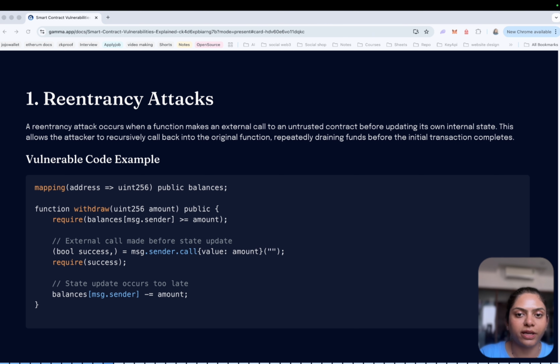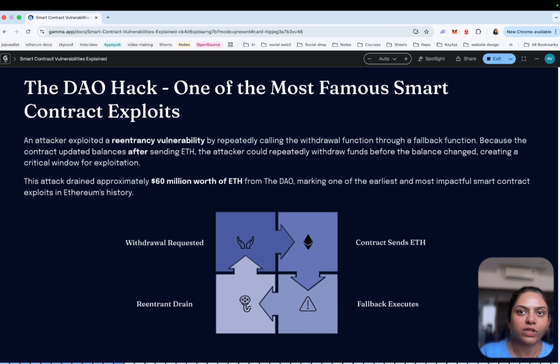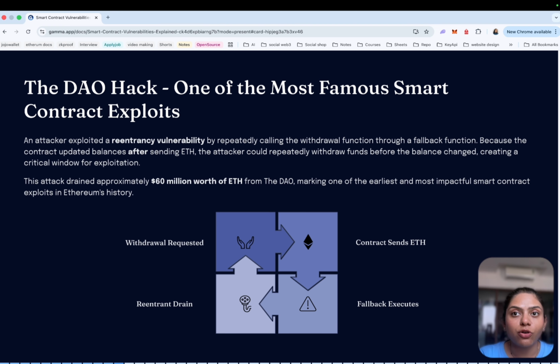Then the other attack is the DAO hack. One of the most famous examples of this vulnerability was the DAO hack. The DAO was an early decentralized investment fund built on Ethereum. People could deposit ETH into the DAO and vote on investment proposals. At its peak, the DAO held about $150 million worth of ETH, which was a huge amount at any time.